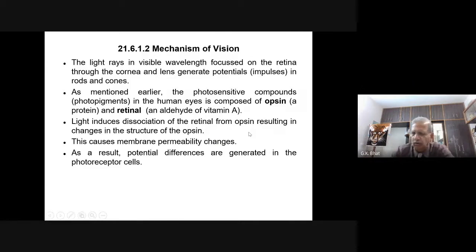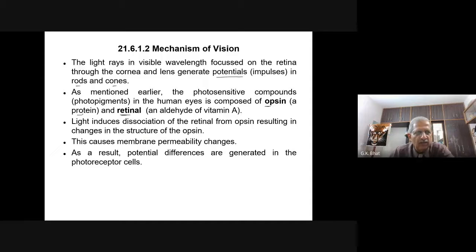Now let us look into the mechanism of vision. The light rays in visible wavelength are focused on the retina by the cornea and lens, and generate potentials, impulses, in the rods and cones. The photosensitive compound, the photopigment in the human eye, is composed of opsin and retinal.